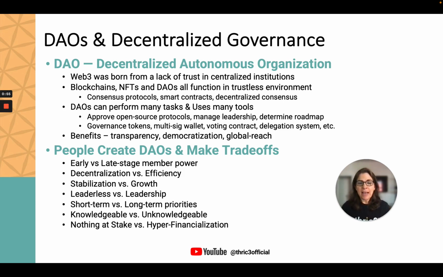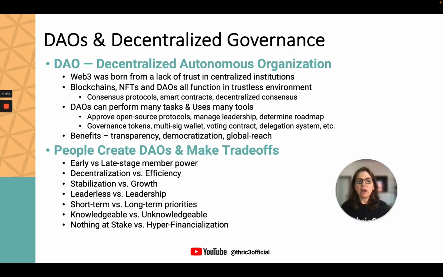So DAOs can be used to perform a lot of different tasks and use different tools to do so. For example, DAOs can be used to approve open source protocols. What are we going to add to this blockchain? How is it going to function in the future? People in the DAO vote and then the changes happen. It can also be used to manage leadership. Who are we going to take in or who are we going to remove? And it can also be used to help determine a roadmap for the future.